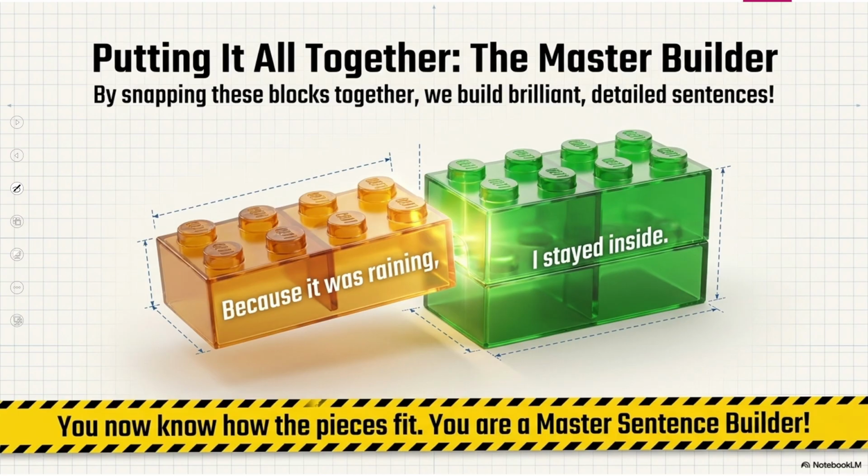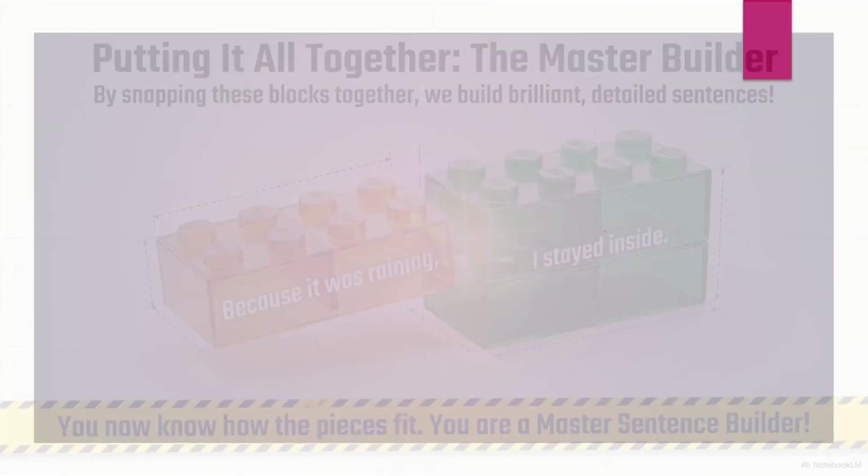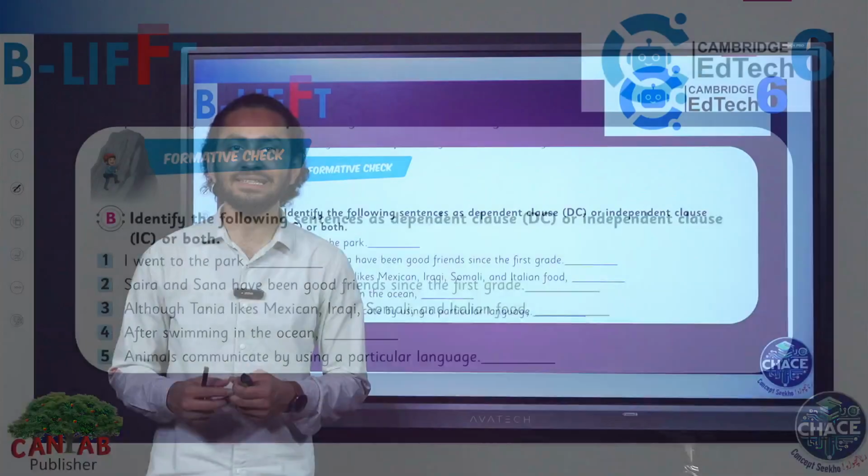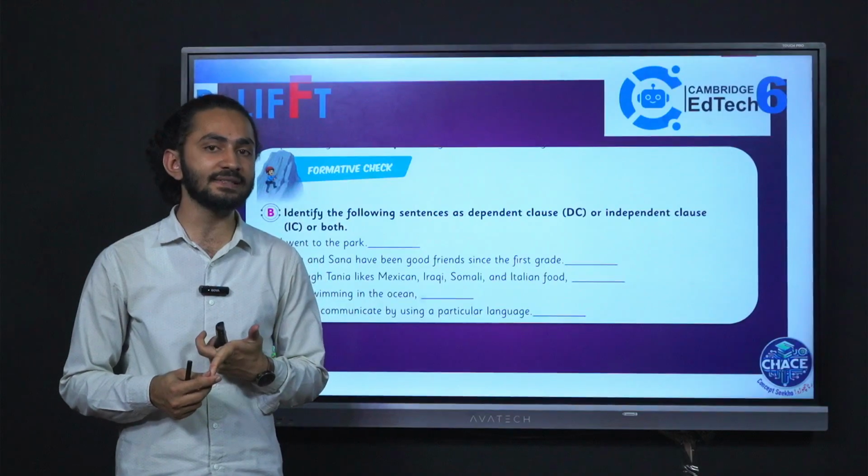Now, if we combine these together, dependent and independent clauses: because it was raining, I stayed inside. It conveys a complete sense when we join it together. It's a dependent clause which is depending on this independent clause. I hope you will easily differentiate between phrase and clause.